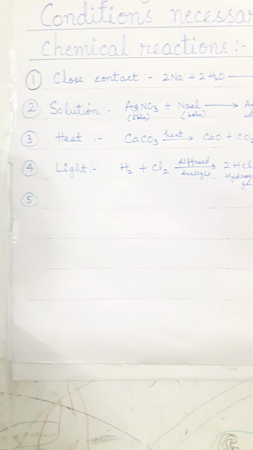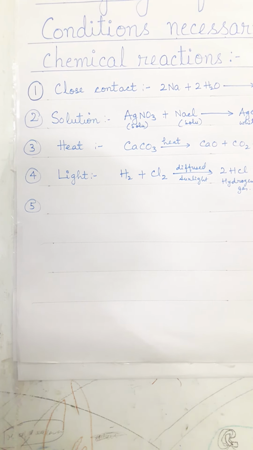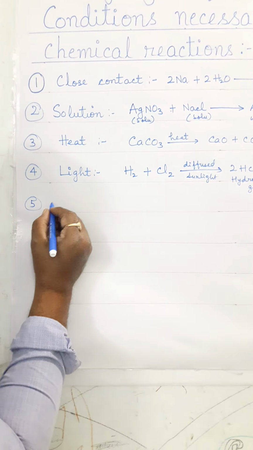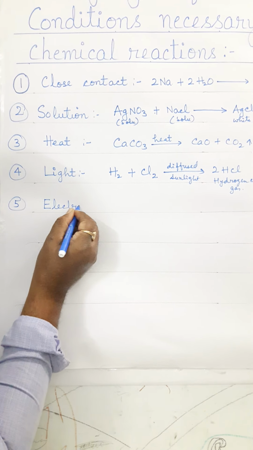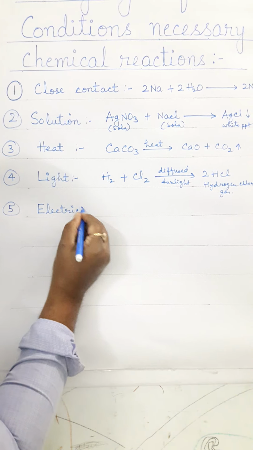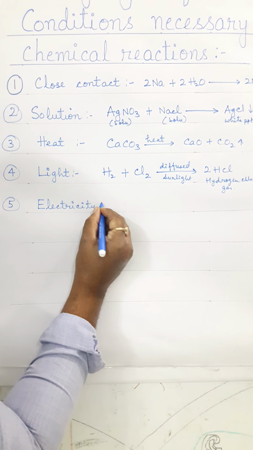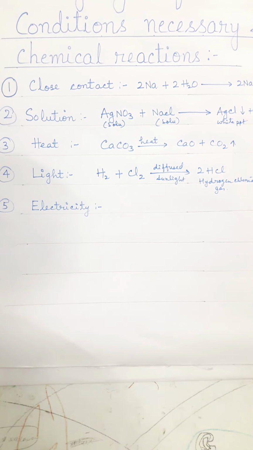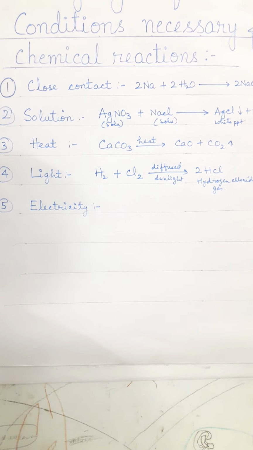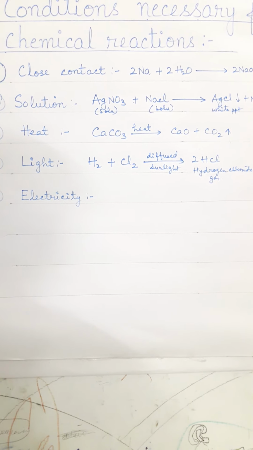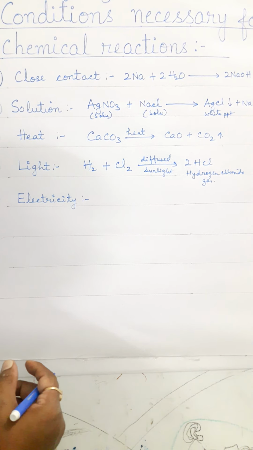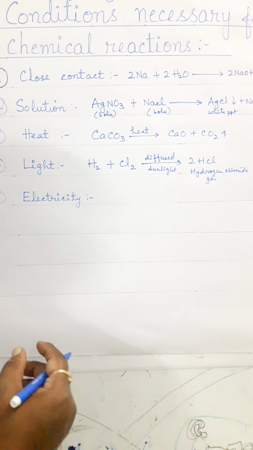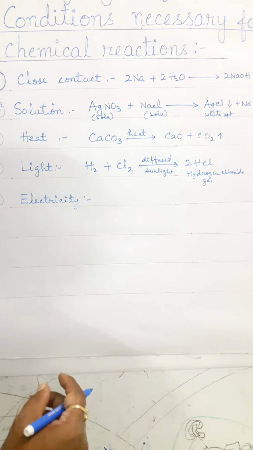Now the fifth condition which is necessary for the chemical reaction to take place is electricity. And such chemical reactions are called electrochemical reactions. For example, acidulated water will decompose to give hydrogen and oxygen only when electric current is passed through it.